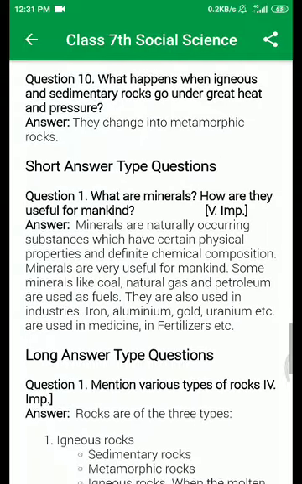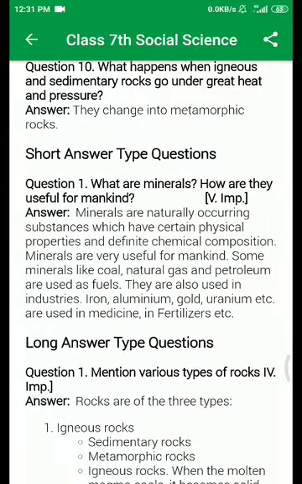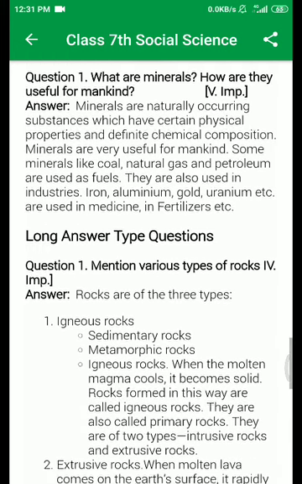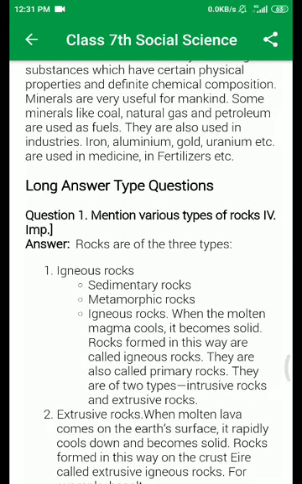Short answer questions. What are minerals? How are they used for mankind? Long answer question. Mention the various types of rock.